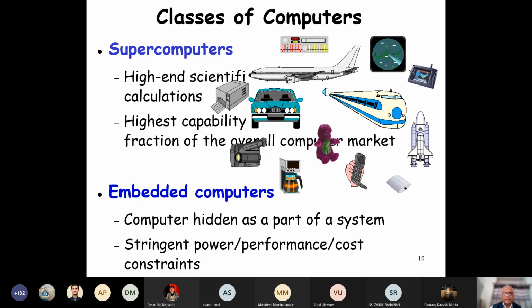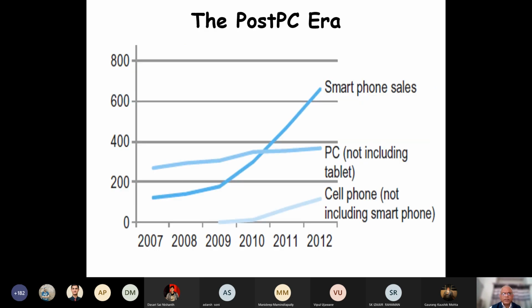Most of them, we don't realize, because they are hidden in parts of a system. For example, the computer mouse: we think that we are operating a mouse, but inside there is a processor. And that's a computer. And these have stringent power, performance, and cost constraints. If you look for embedded computers, you'll find many of them in your cell phone, in a tea making machine, in a laser printer, and so on. The PC, this is again taken from the book.